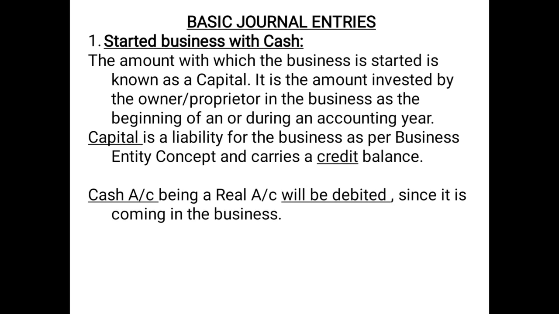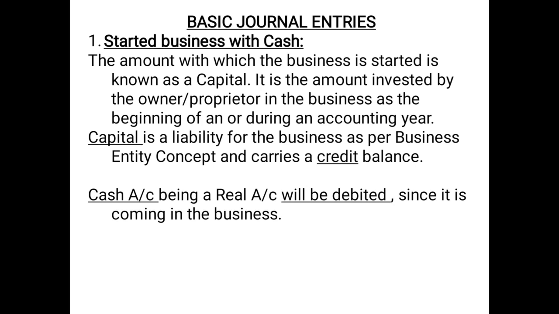Now remember one thing, children, all the transactions, since if you remember the chapter GAAP, generally accepted accounting principles, there we have discussed one concept, that is dual aspect concept. And dual aspect concept states that all transactions have two aspects. All the transactions have at least two aspects.